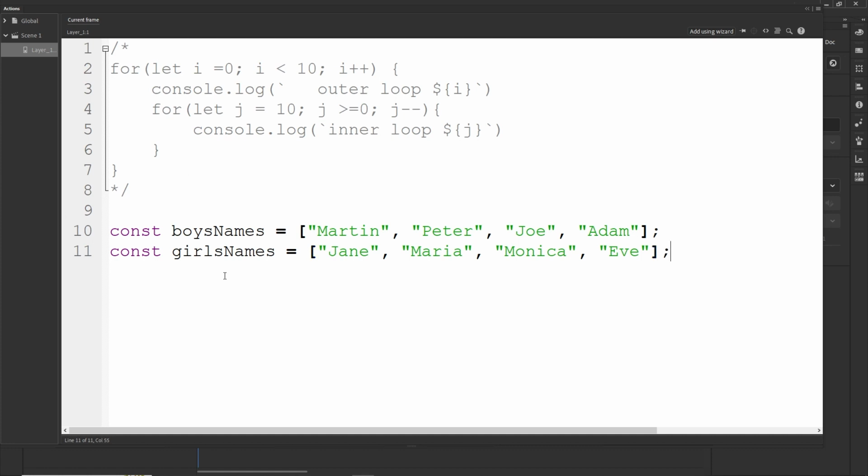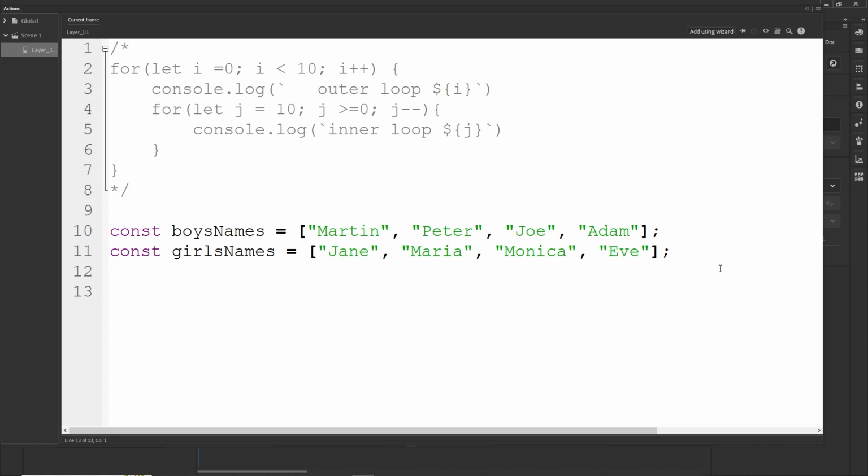And now I'm going to use this nested loop to generate a combination of all of them. So I'm going to put Martin with Jane, Martin with Maria, Martin with Monica, Martin with Eve, then Peter with Jane, Peter with Maria, Peter with Monica, Peter with Eve, and so on.